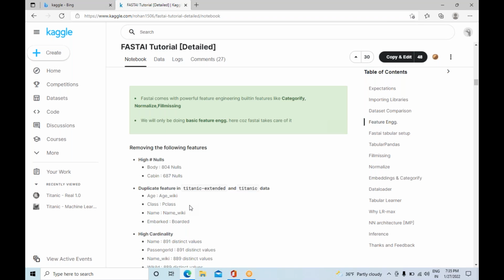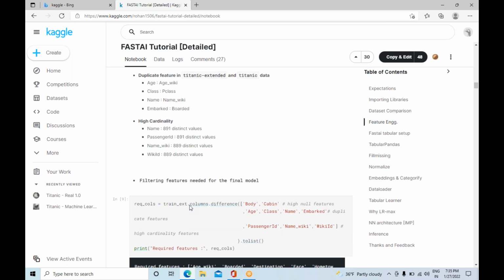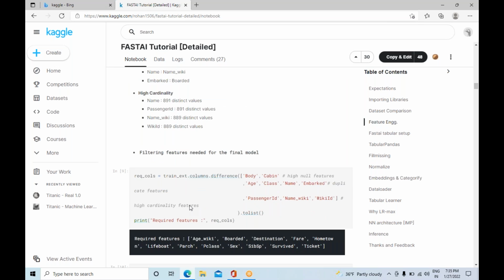We will only do basic feature engineering, because I have already taken care of it. These things are already done. Duplicate features, the Titanic data, and high cardinality: there are a total of 891 distinct values, and in the other case only 889 distinct values.